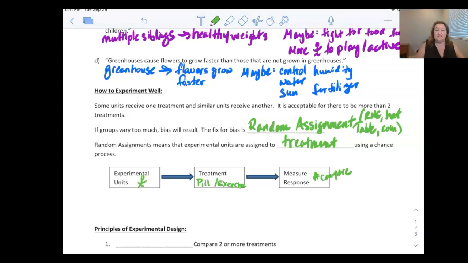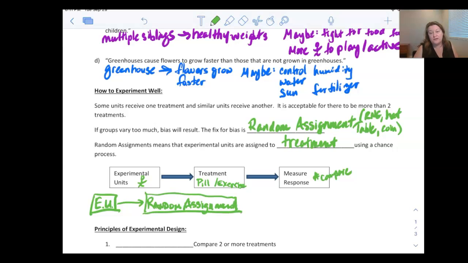So this is the main process, but it really doesn't explain it as well as the next one I'm going to draw for you. So we're going to still start with experimental units. So I'm going to still do this one. Okay, and then we are going to do random assignment. So once we get our people, we're going to go through this idea of random assignment. I'm going to make it its own box. Okay, so as the people are coming in, we tell them to line up over here, take a number, put their name on a piece of paper, whatever that is to create the random assignment. And let's say we're going to test 2 groups, the ones that do exercise and the ones that don't. Well, then I need to separate them out using random assignment into 2 groups. So the first group is going to be treatment 1.